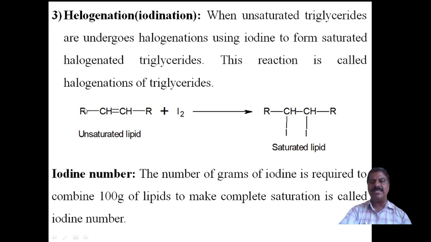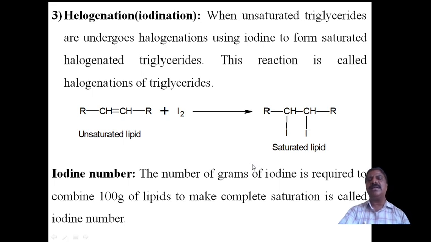Where R means maybe here CH2, then here R, whatever it may be. The double bond here takes place. Addition of that, then a saturated lipid will be formed.